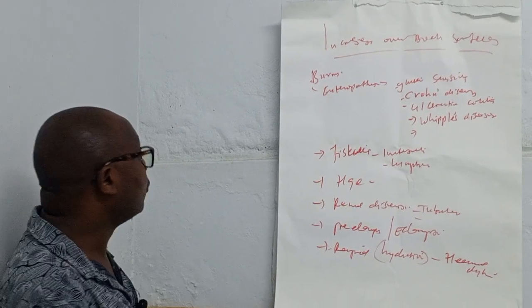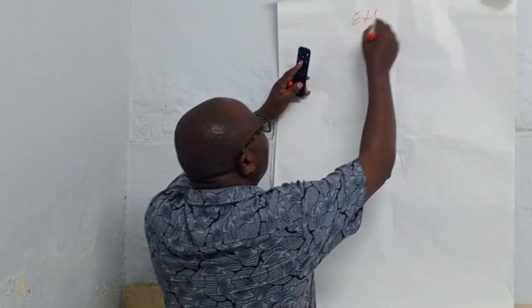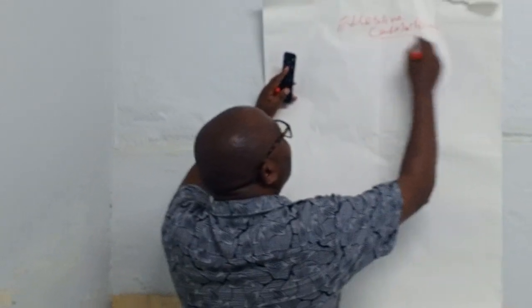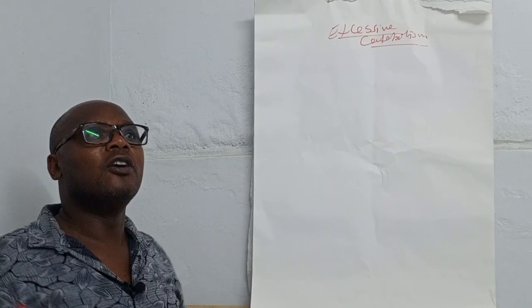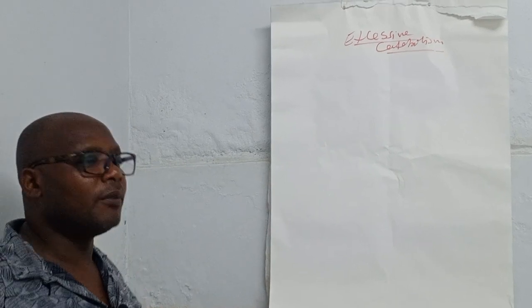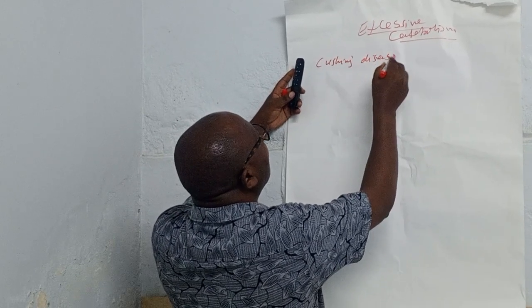Now let us look at another cause of low albumin in the body, and this is what is called excessive catabolism. In excessive catabolism, there is excessive metabolism of protein as a source of energy, and this is very common in conditions like Cushing's disease.